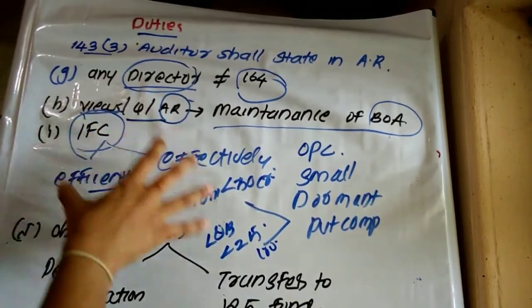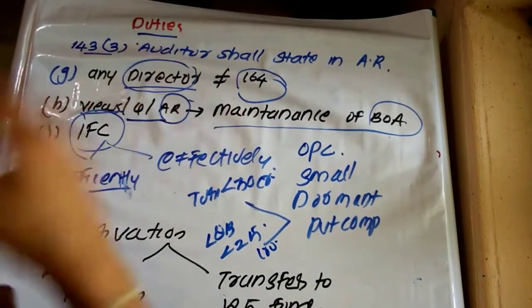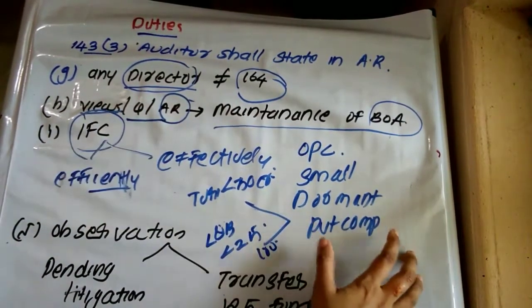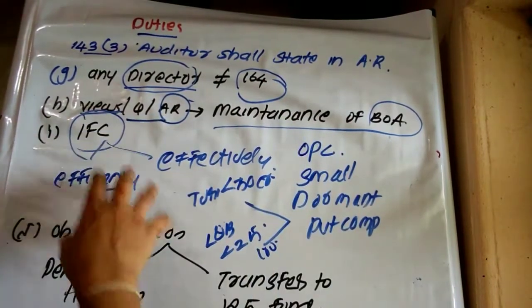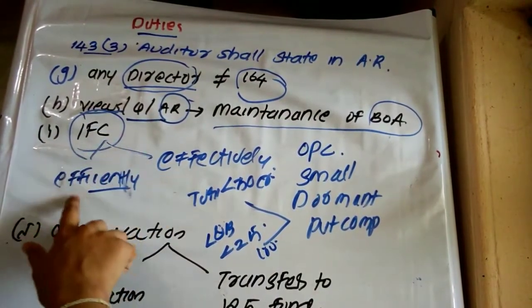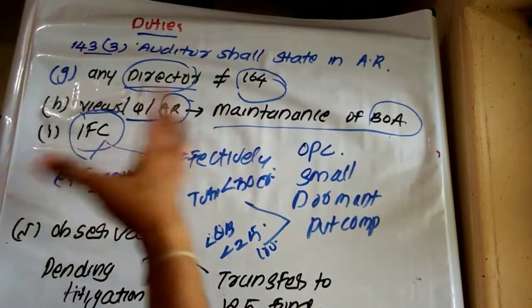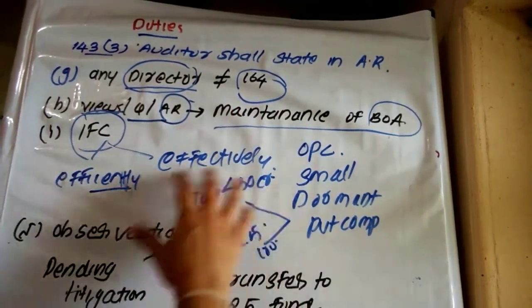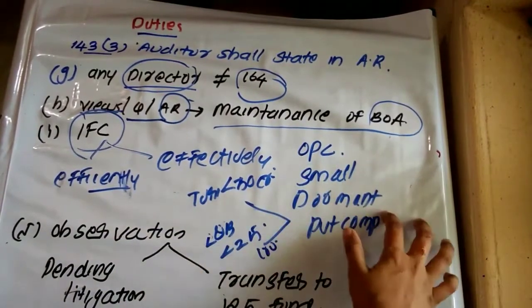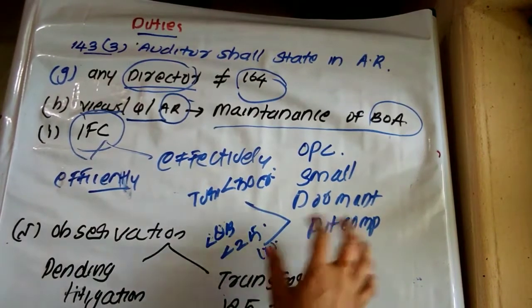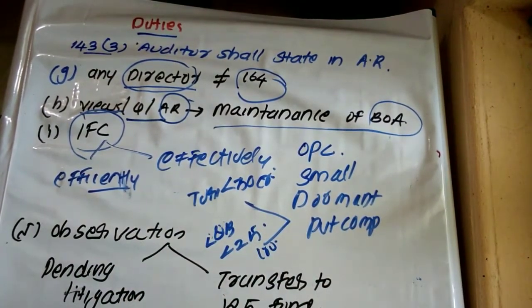That is, normally if a person has been appointed as an auditor of a company that is required to maintain an internal financial control system, the auditor has to state in the audit report whether the internal financial control system is operating efficiently and effectively. And this internal financial control system is not required to be maintained by such categories of company which are one person company, small company, dormant company, private company having a turnover less than 50 crore and what, loans and borrowings less than 25 crore.